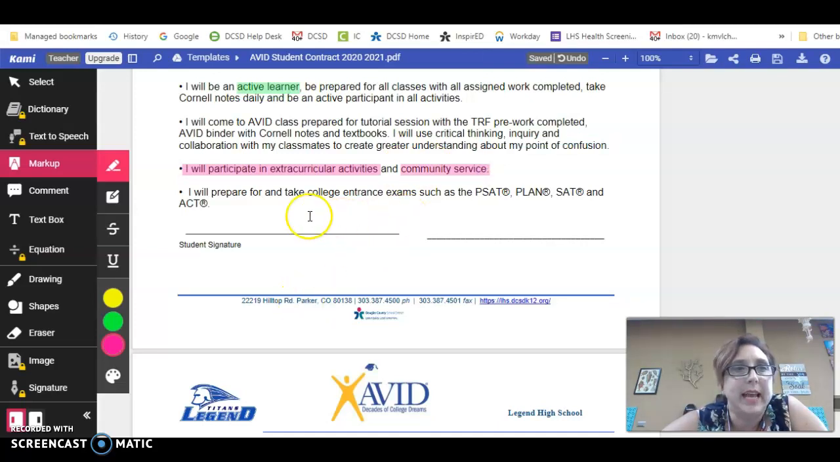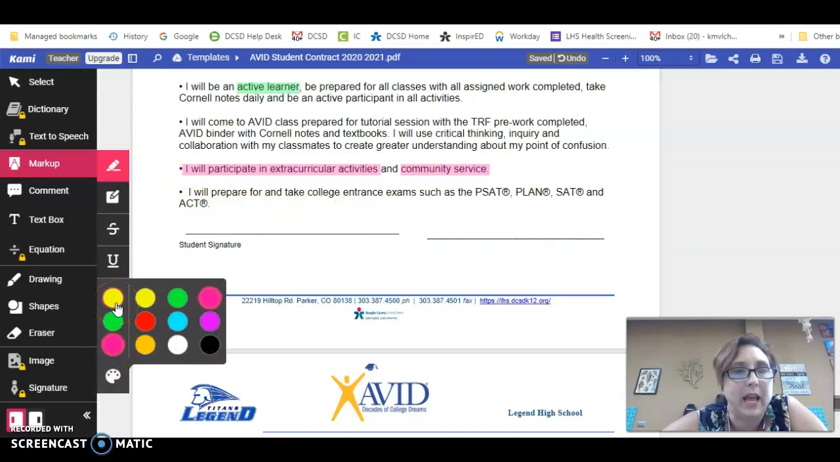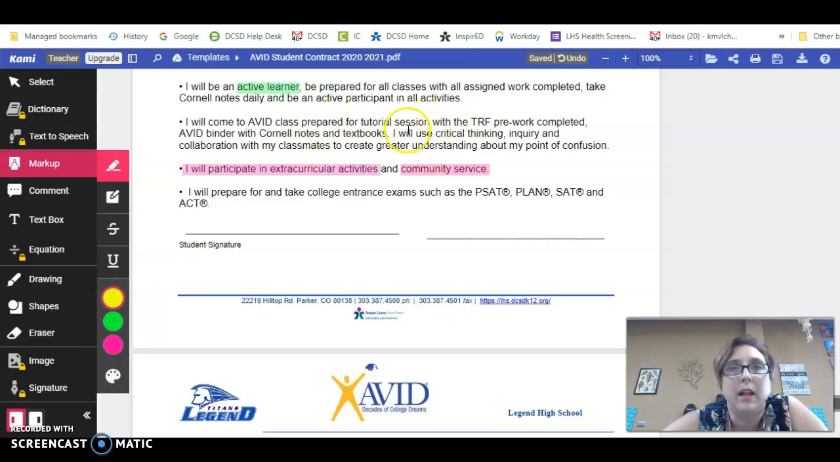And then I'm going to use yellow for questions. So I'm just going to change the color of the pen that I have. I'm going to click on the yellow. And I have a question. It talks about a TRF pre-work, and I don't know what that is. So I want to make sure and ask a question about that.